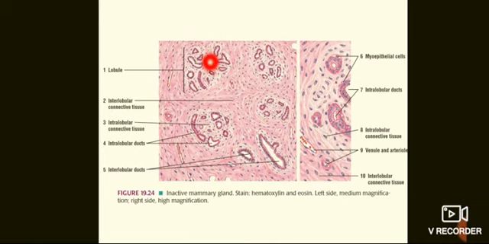The intralobular ducts are surrounded by loose intralobular connective tissue, and the lobules are surrounded by dense interlobular connective tissue with fat cells.